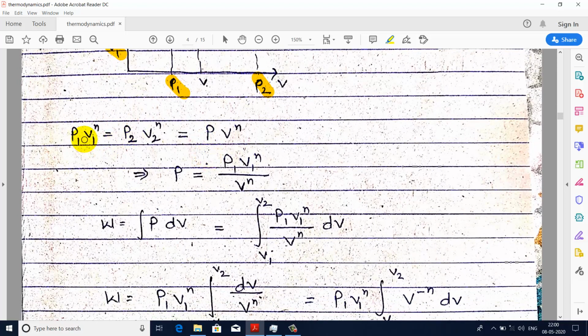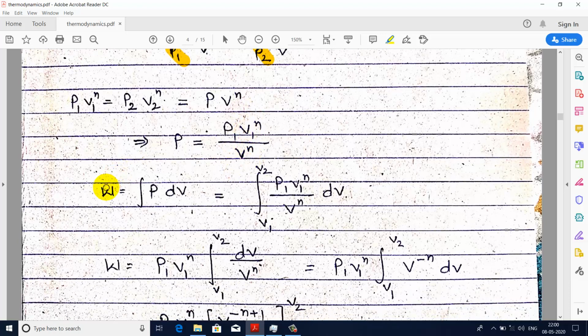From this equation, if we calculate the value of P, it comes out to be P1 V1 to the power n upon V to the power n. We know that the formula for work transfer is the integral of P dV.